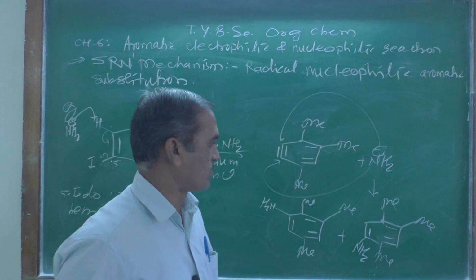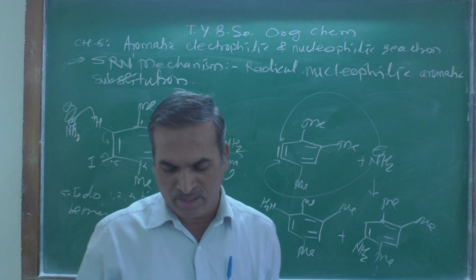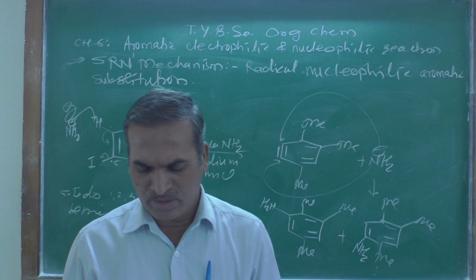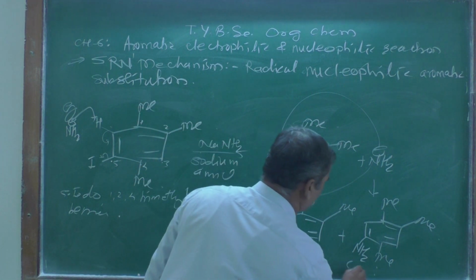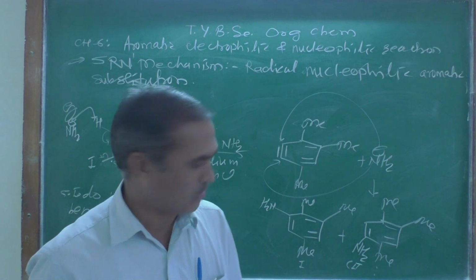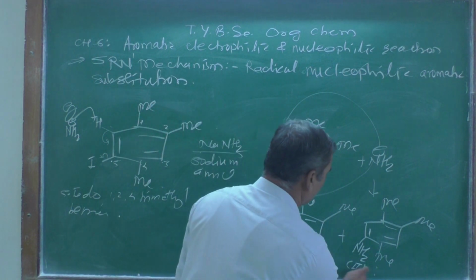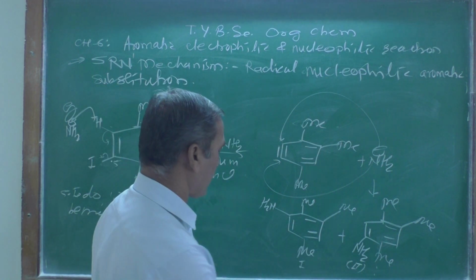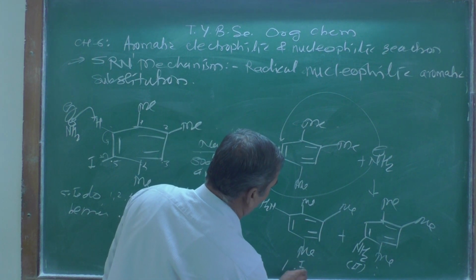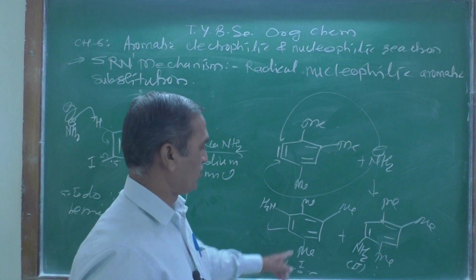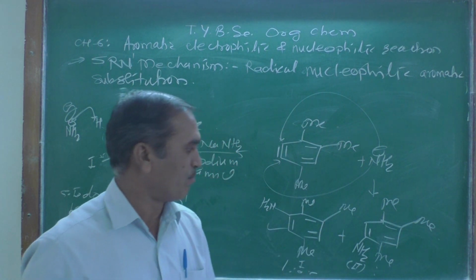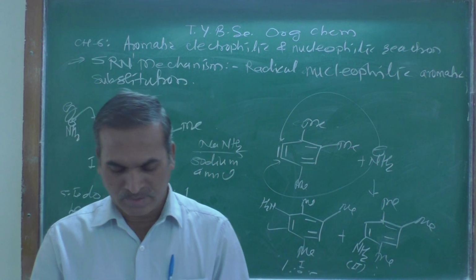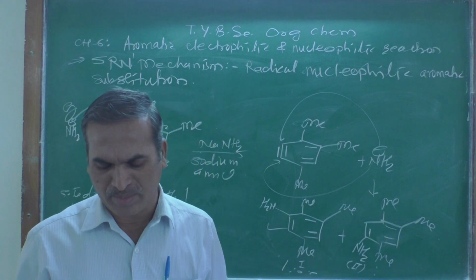Among these, which one is major and which one is minor? This one treated with amide gives this first compound, and this is the second compound. Generally the ratio is 1 to 0.6, meaning this one we get in the major percentage, and this one is the minor percentage. So this is the ratio of the products we are getting.